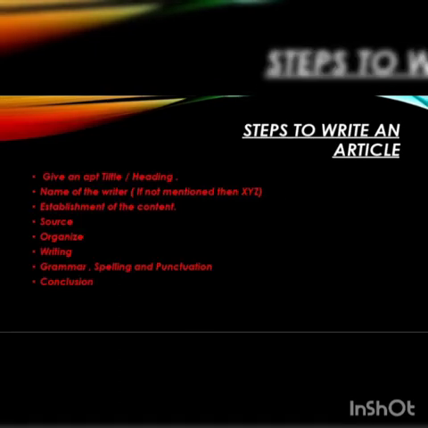Now next is steps to write an article. Now the first one is to give an apt title or heading. Children, try to give a suitable title, that is, after reading the question and the situation carefully. You have to decide your title if it has not been mentioned in the question. See what happened. Sometimes it comes like, write an article on. The topic on which you have to write has already been mentioned in the question, but not every time.